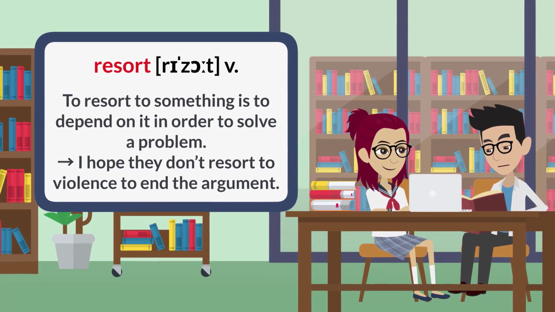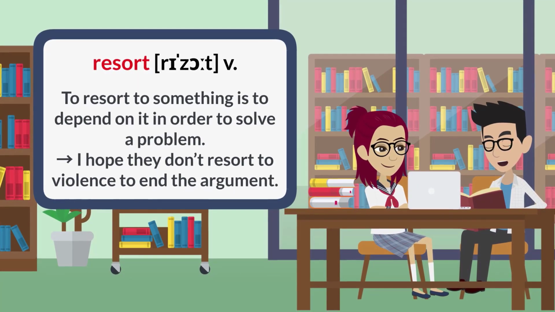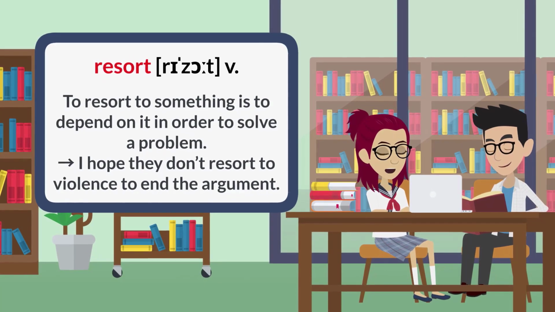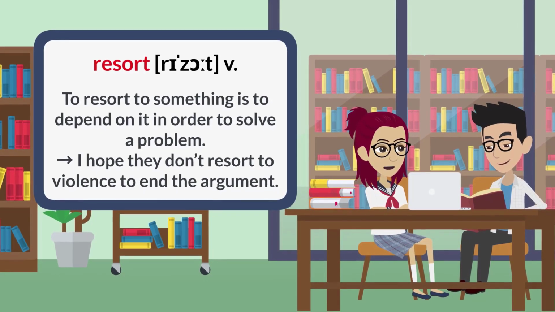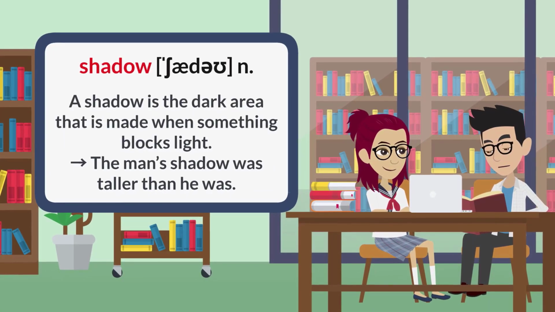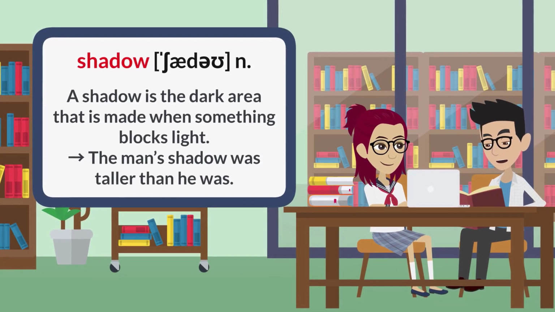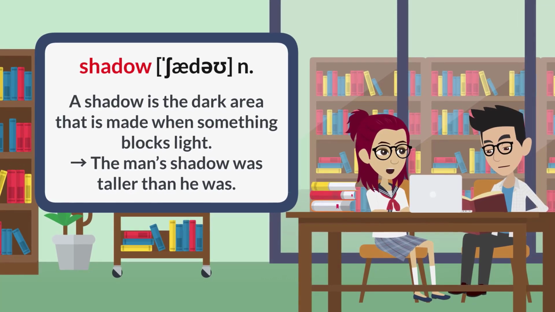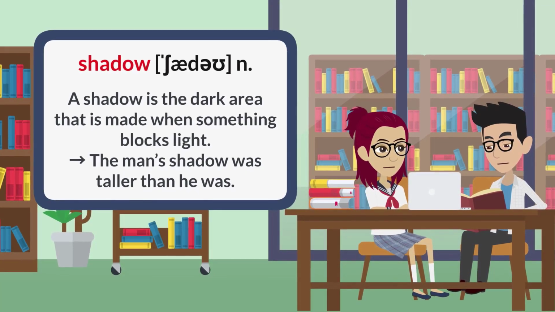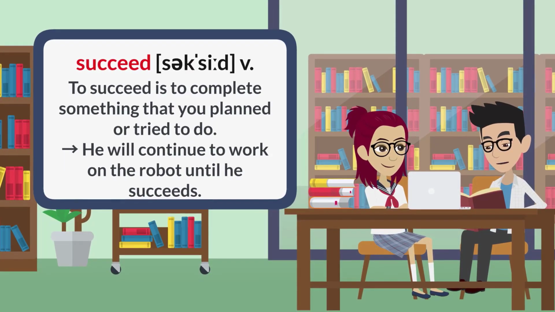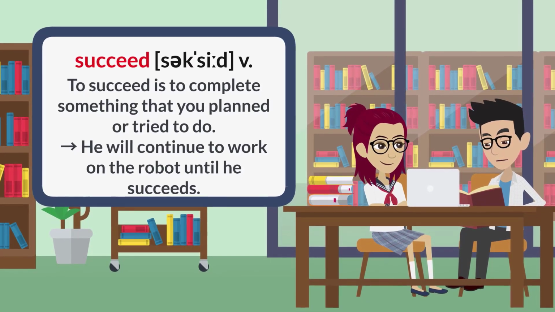Resort. To resort to something is to depend on it in order to solve a problem. I hope they don't resort to violence to end the argument. Shadow. A shadow is the dark area that is made when something blocks light. The man's shadow was taller than he was. Succeed. To succeed is to complete something that you planned or tried to do.